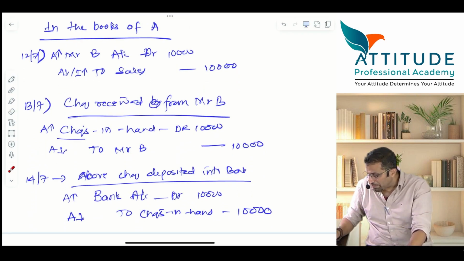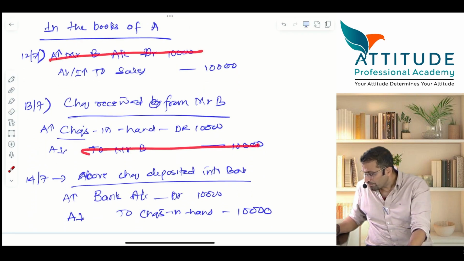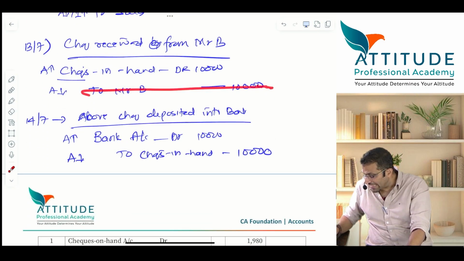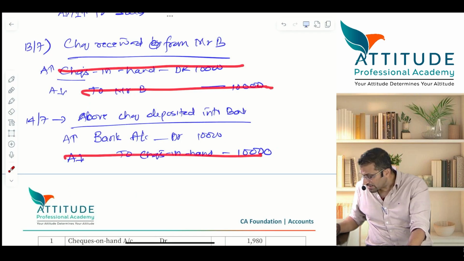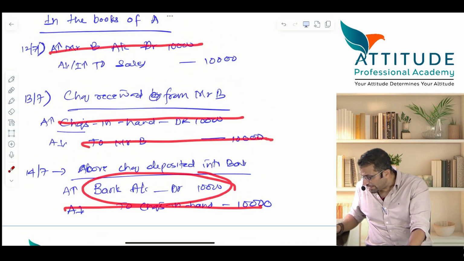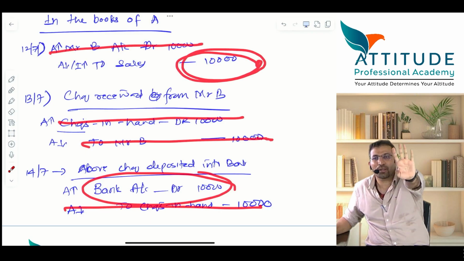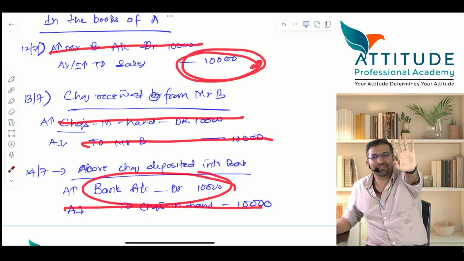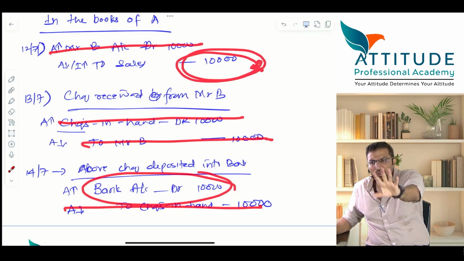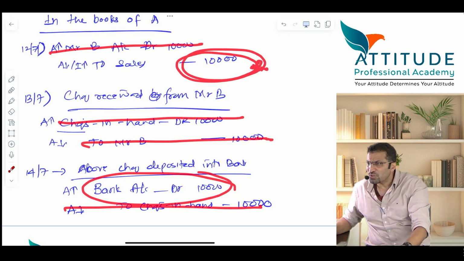I'll repeat once again. B's account is already closed. Clear? Second, checks in hand is also closed. What is left is bank account debit and sales account credit. The effective entry is bank account debit to sales. All of you are able to understand this? B's account is already closed. Checks in hand is also closed.